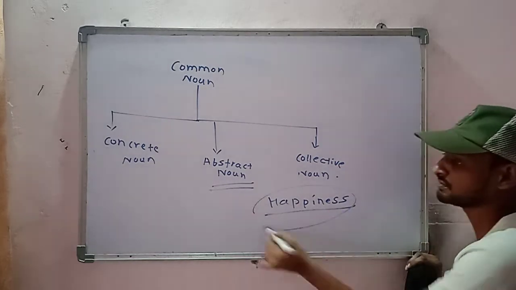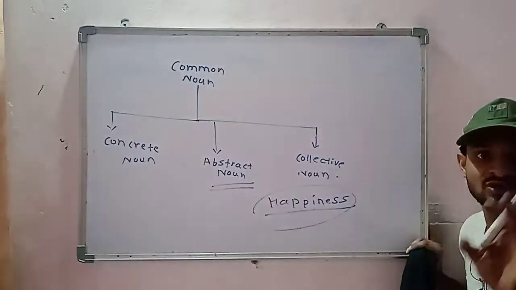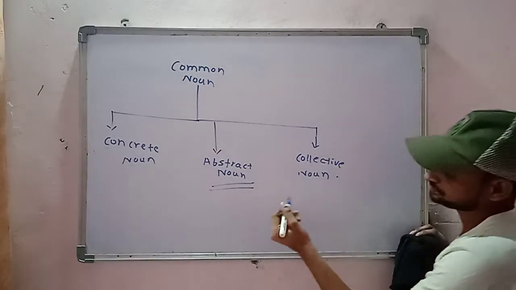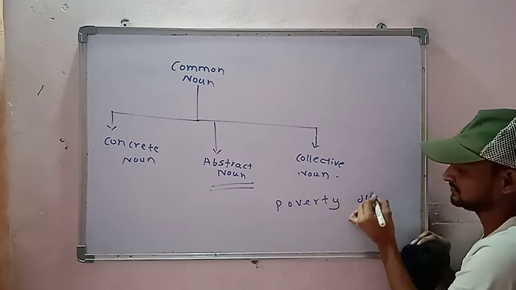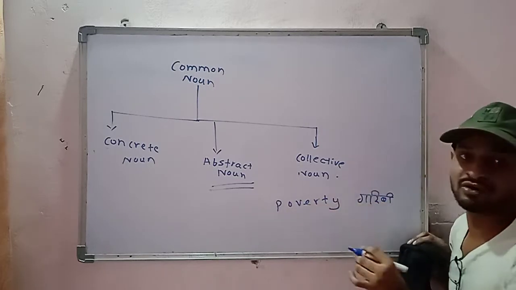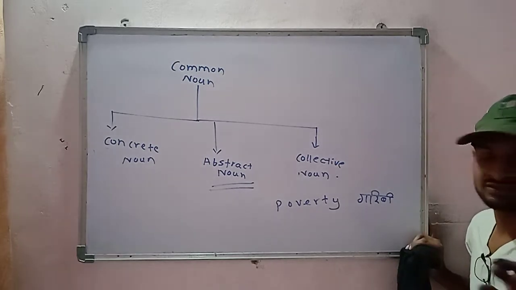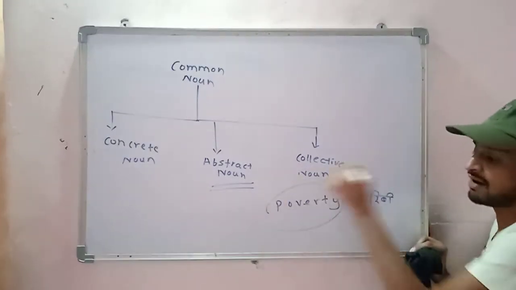That is why it is an abstract noun, because abstract noun stands for the things which you cannot see or touch. Let us take another example, poverty. Poverty means garibi. You are not going to touch the poverty, and you are not going to see the poverty. You can see the table, but you are not going to see the poverty.